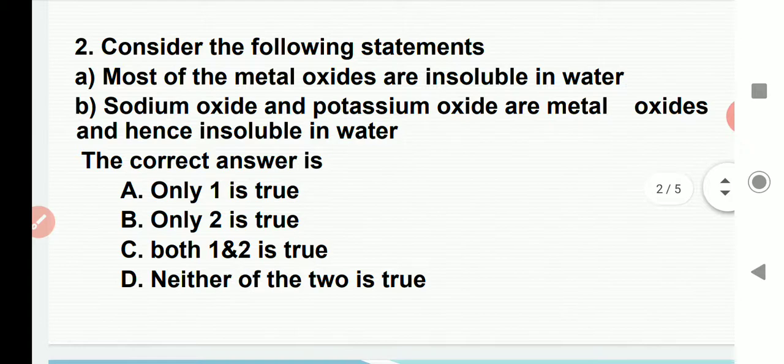Second question: consider the following statements. Statement 1: most of the metal oxides are insoluble in water. Statement 2: sodium oxide and potassium oxides are metal oxides and hence insoluble in water. The correct answer is option A, only 1 is true. Option B, only 2 is true. Option C, 1 and 2 are true. Option D, neither 1 nor 2 is true.